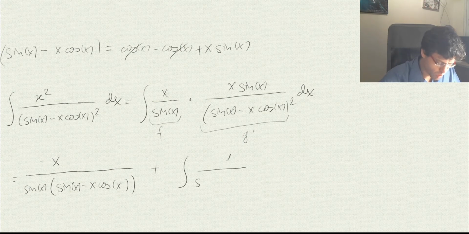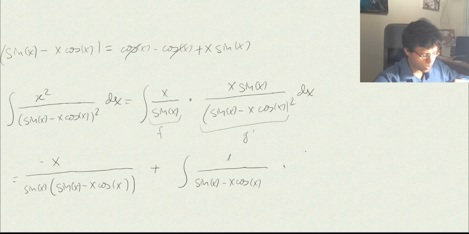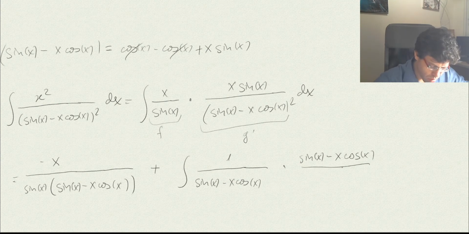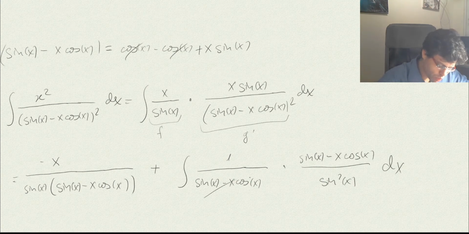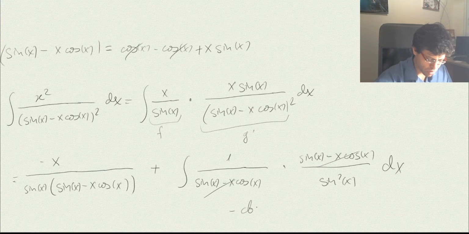Plus 1 over sine of x minus x cosine of x. And then we will have to take the derivative of this, so let's make it quick. The derivative of x is 1, times the sine of x, and we'll already see that it's going to be minus x cosine of x, and here it's going to be sine squared. So you see it's just the same, and then the miracle happens. This is getting reduced, and the integral of 1 over sine squared of x is minus the cotangent of x.